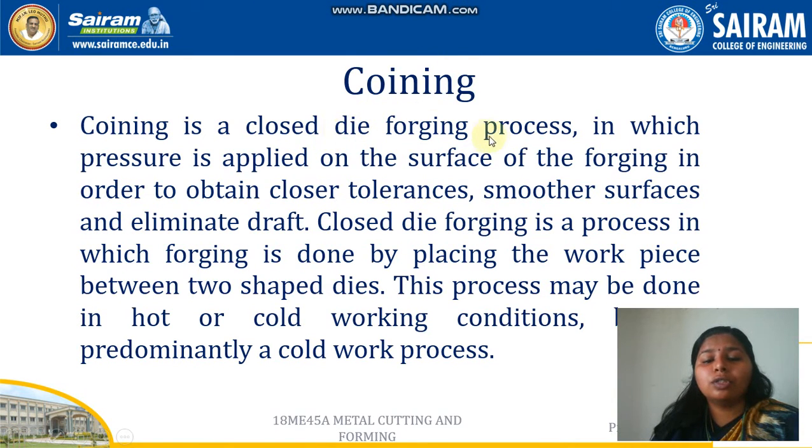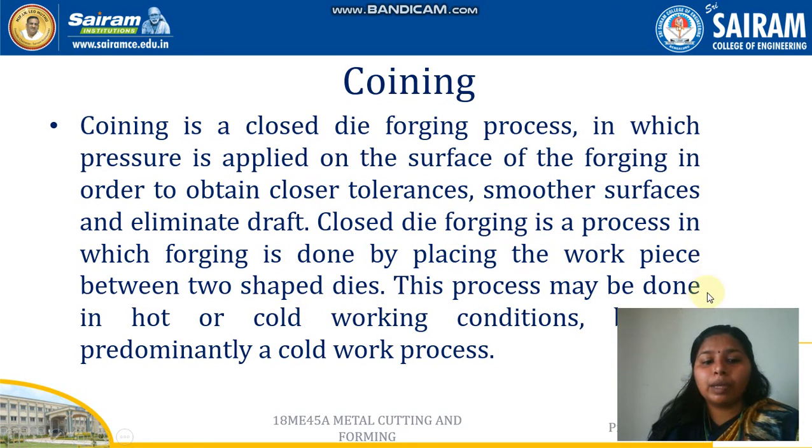Coining is a closed die forging process in which pressure is applied on the surface of the forging in order to obtain closer tolerances, a smoother surface and eliminate draft. Closed die forging is a process in which forging is done by placing the workpiece between two shaped dies.